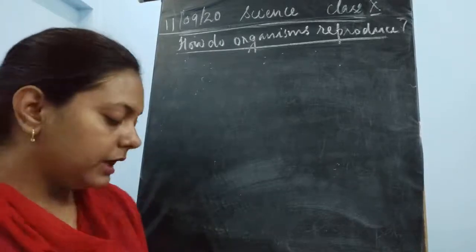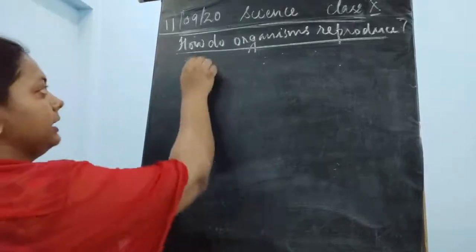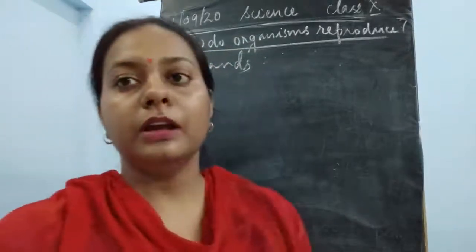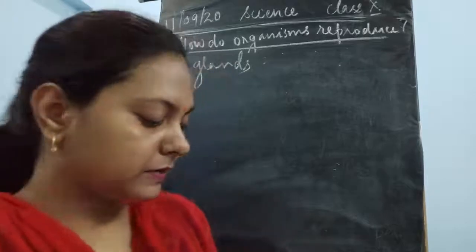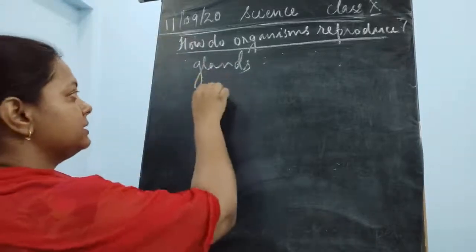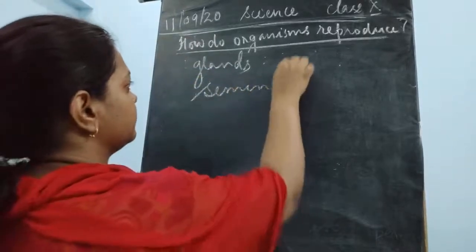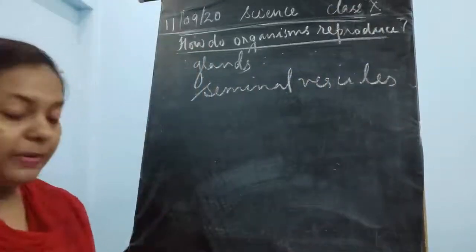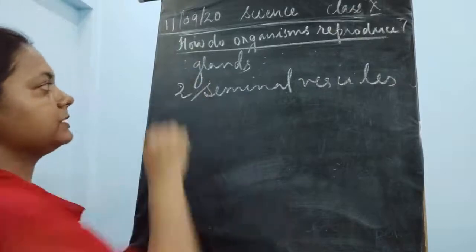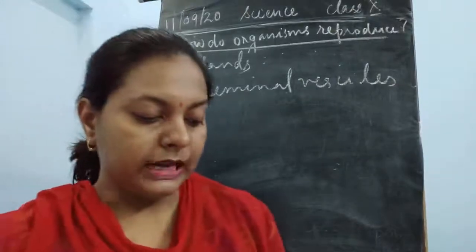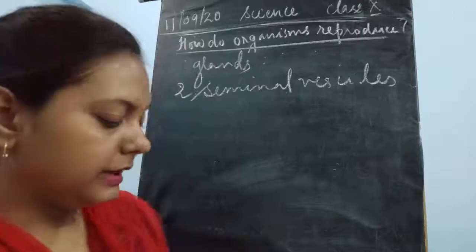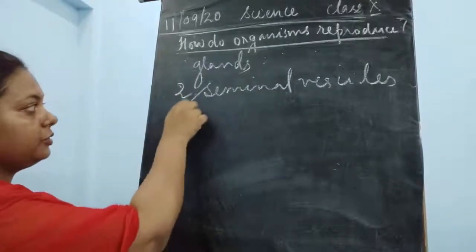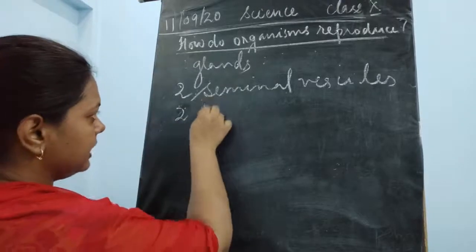Now we'll talk about the third part, that is the glands which are present in the male reproductive system. The first is the seminal vesicles. There are a pair of seminal vesicles, two seminal vesicles, which is why I'm writing vesicles. Then next is the prostate gland. Again, it is a pair of prostate glands, two glands are present. So, the prostate gland.